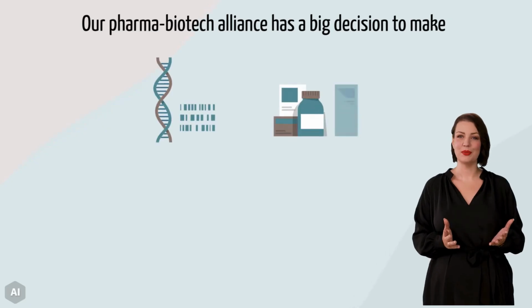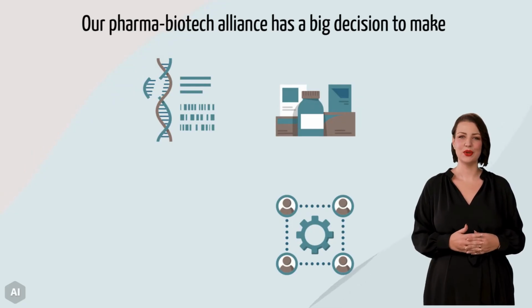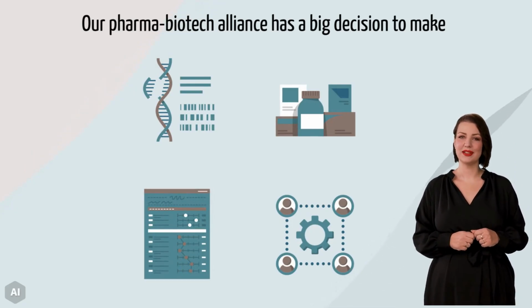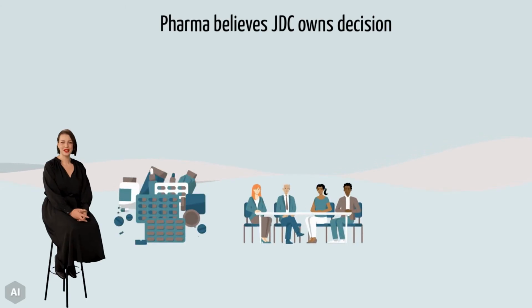Recall our big pharma biotech consensus-based co-development alliance. In our scenario, the partners must decide whether the Phase 1b data is strong enough to move into Phase 2. Biotech believes the JSC owns the decision. However, pharma believes the JDC, who owns the development plan, makes the decision, then gets JSC endorsement.